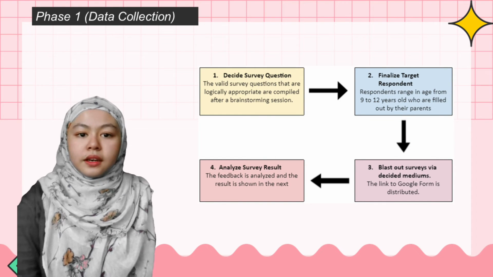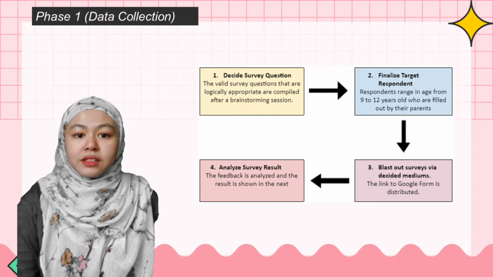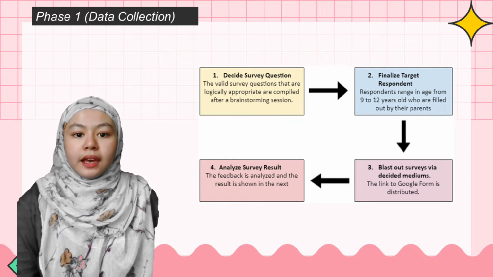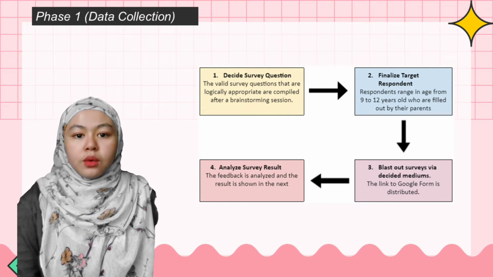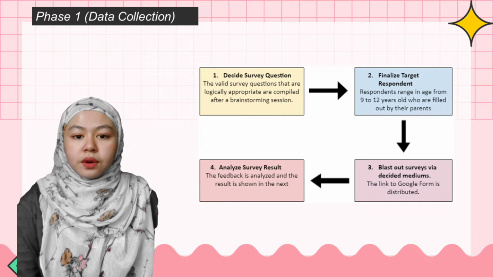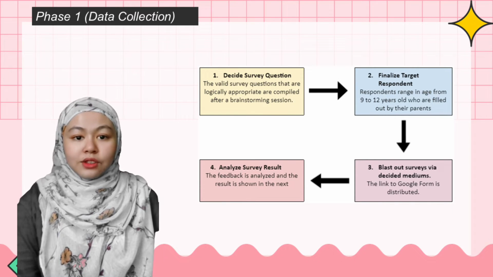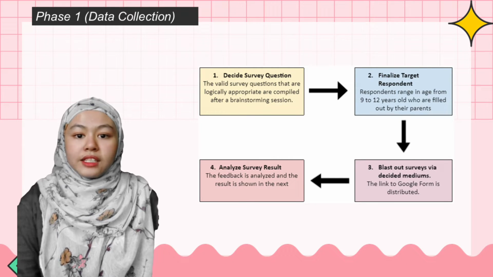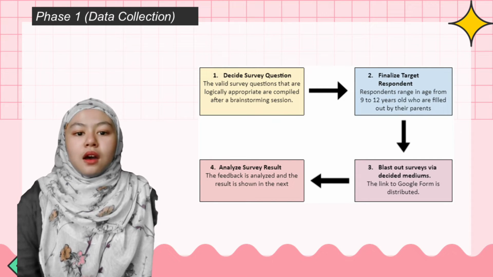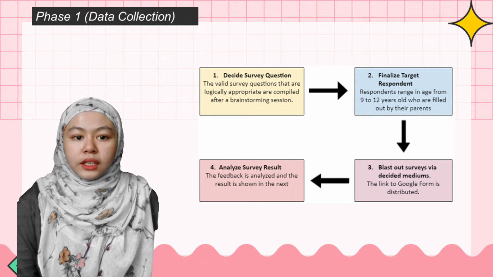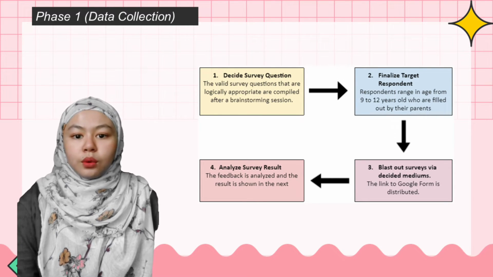Phase 1, data collection. To collect data, we prepared and distributed a questionnaire to ask the children's parents about their child's daily intake of food and the budget that is given from parents to their children for the daily intake of food. We also refer to some data and information from the internet. Surveys are conducted using Google Form. In this project, we take data on 4 age levels, categorized as 9 years, 10 years, 11 years and 12 years old. For our limitation, we have shown only the ages between 9 to 12 years old.